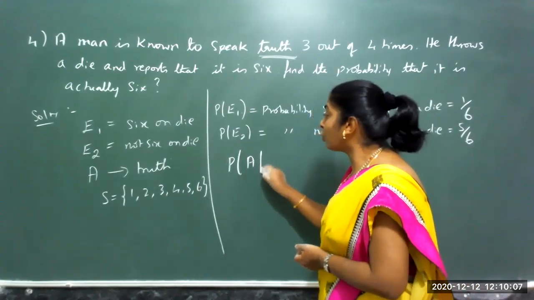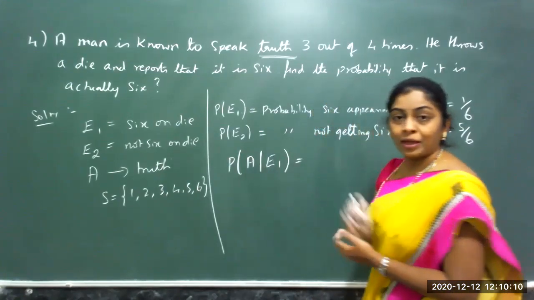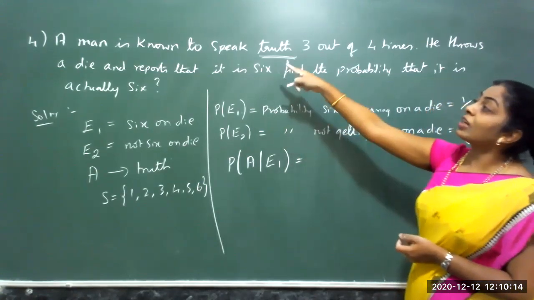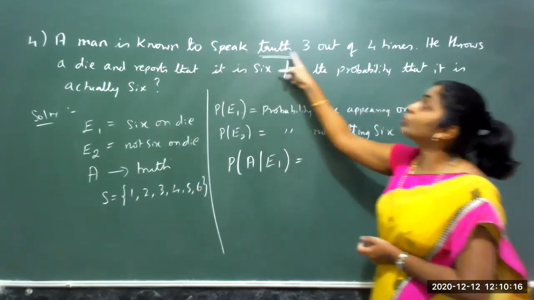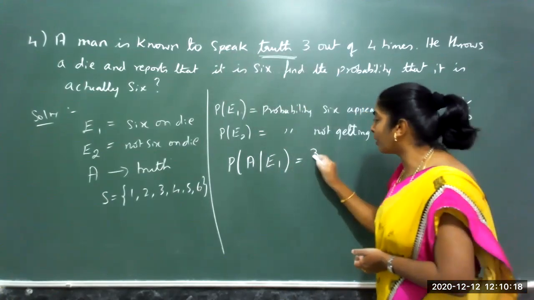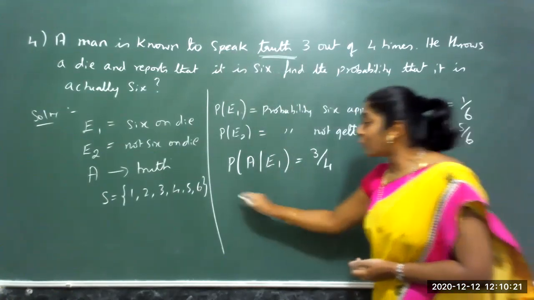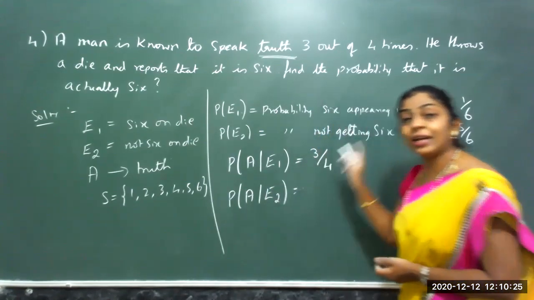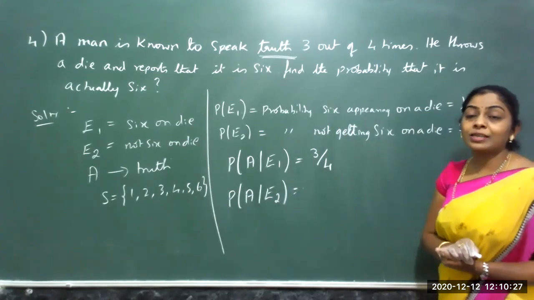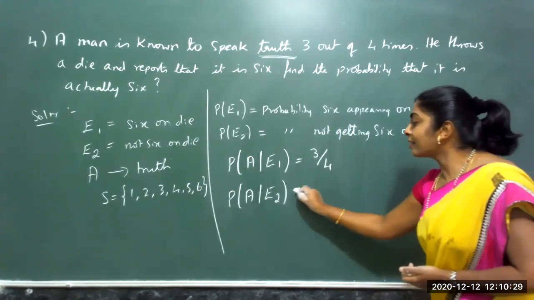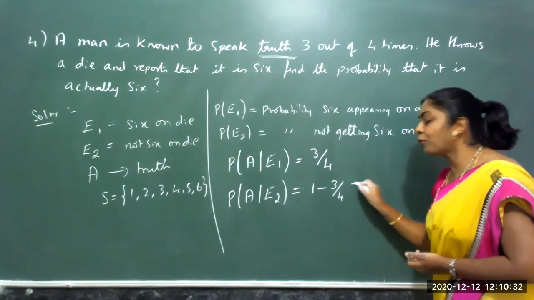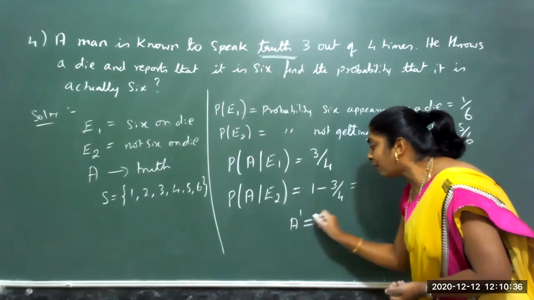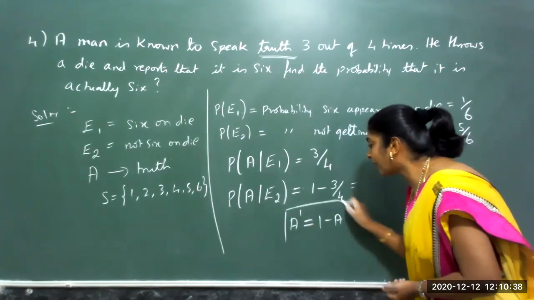Probability of speaking the truth when 6 is appearing on a die. What are the chances they give? The man is known to speak the truth 3 out of 4 times, so 3 by 4. Probability of speaking the truth when he gets the other 5 numbers, that is 1 to 5, I can say is nothing but 1 minus 3 by 4, the complement. Whenever we have A dash, is it not 1 minus A that I can consider?